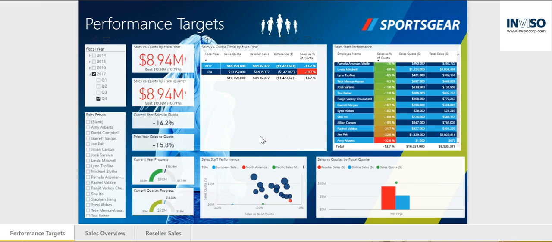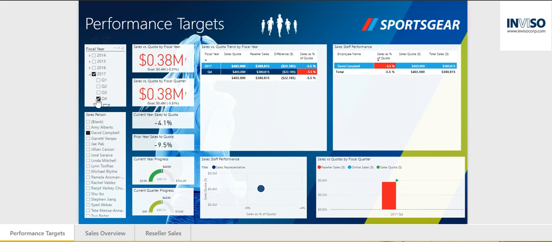As a sales team member, I'd be mostly interested in the progress toward my own quota. Let's say I'm David Campbell and it's Q4 of 2017. I can see that I am 5.5% shy of my sales quota, and achieving this target by the end of the quarter is highly dependent on my next client meeting. I may want to ask my sales lead to come and help me field some difficult questions to make sure I can close the deal.